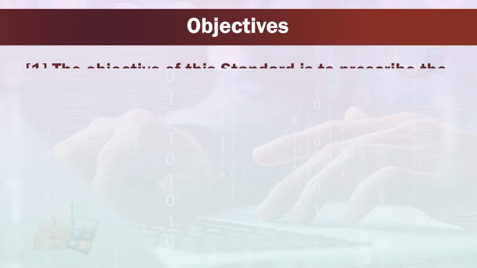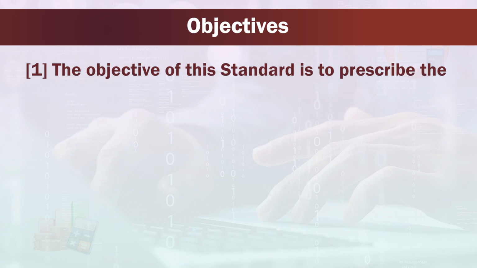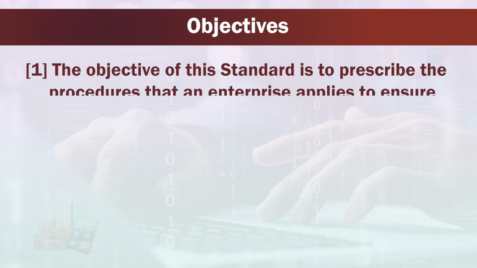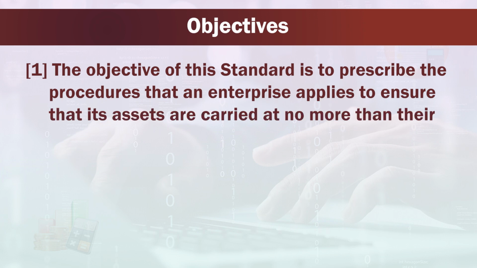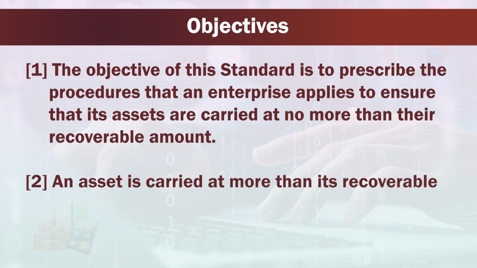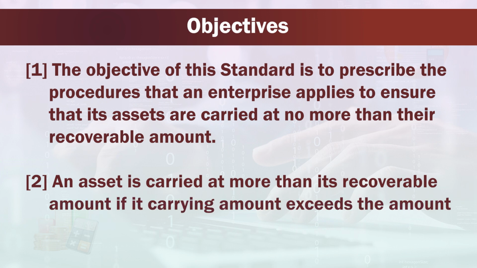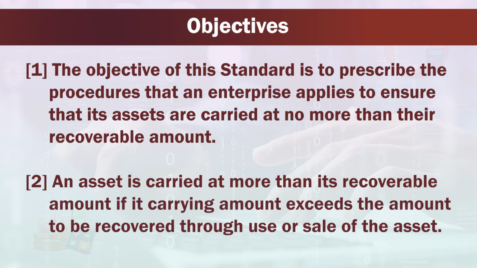Objective: the objective of this standard is to prescribe the procedures that an enterprise applies to ensure that its assets are carried at no more than their recoverable amount. An asset is carried at more than its recoverable amount if its carrying amount exceeds the amount to be recovered through use or sale of the asset.